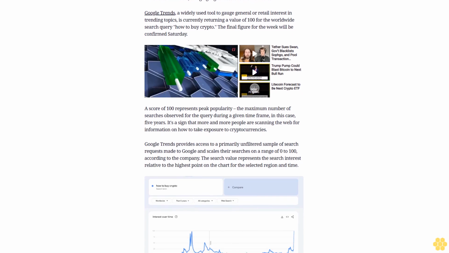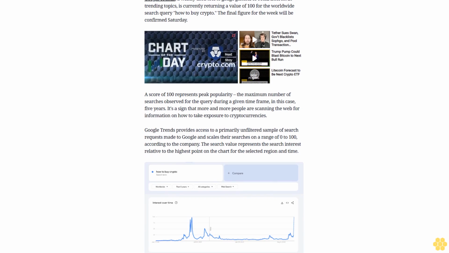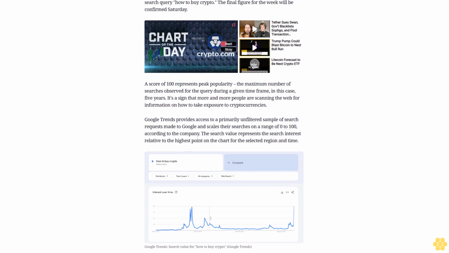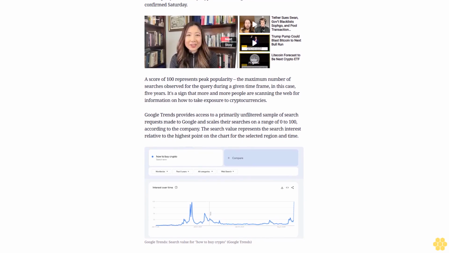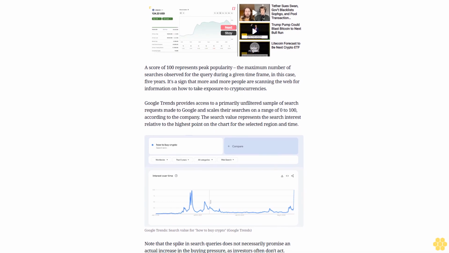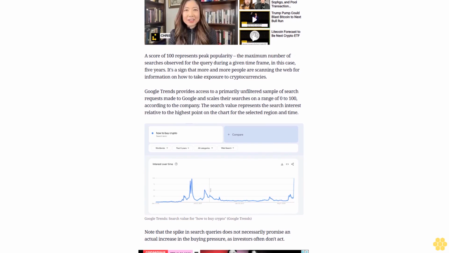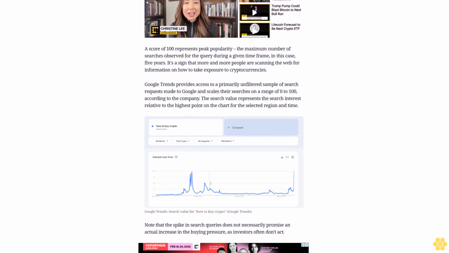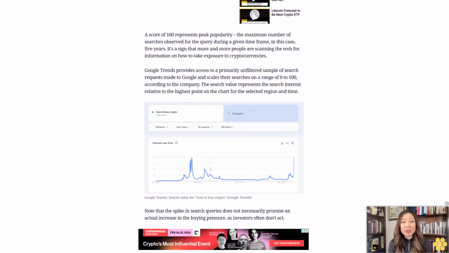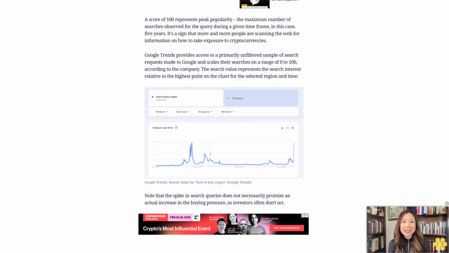Note that the spike in search queries does not necessarily promise an actual increase in the buying pressure, as investors often don't act. That said, a value of 100 for the search query, how to buy crypto, shows that retail investors are eager to enter the market. The excitement is understandable, as Donald Trump, the incoming president of the U.S., is expected to create a strategic Bitcoin reserve, just like the oil reserve, while declaring crypto as a national policy priority. Trump could hint at these plans during his speech later Monday if rumors are to be believed.